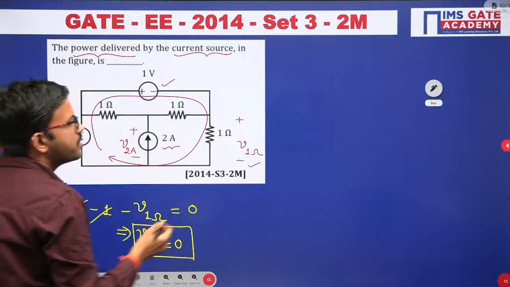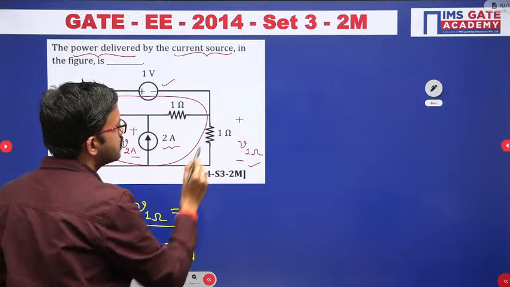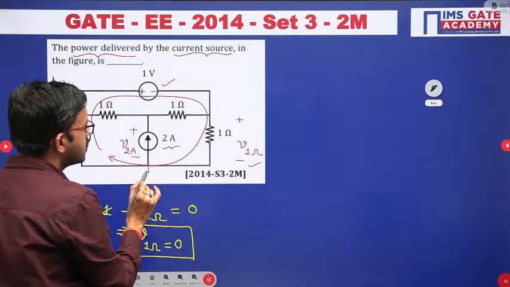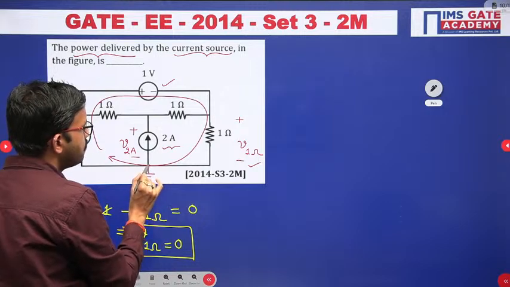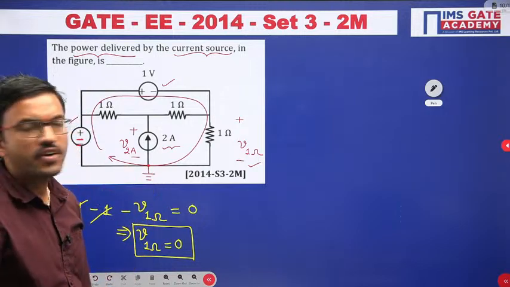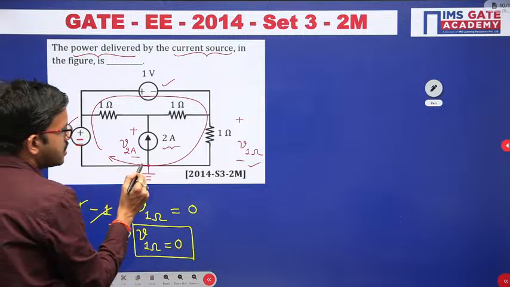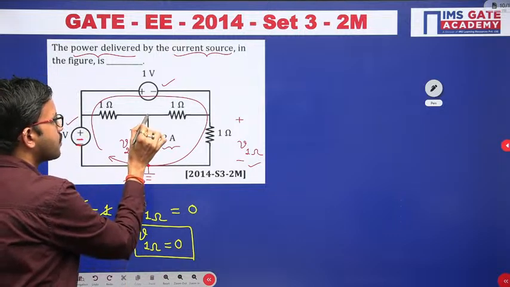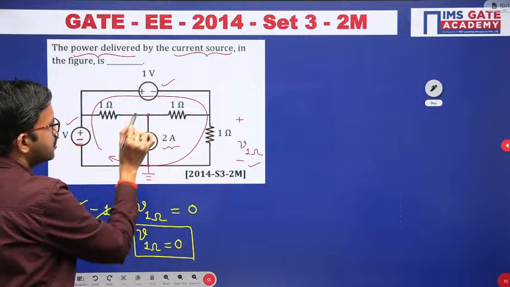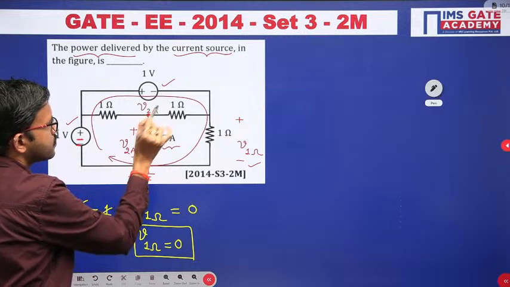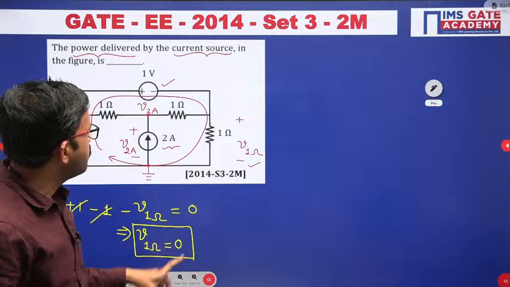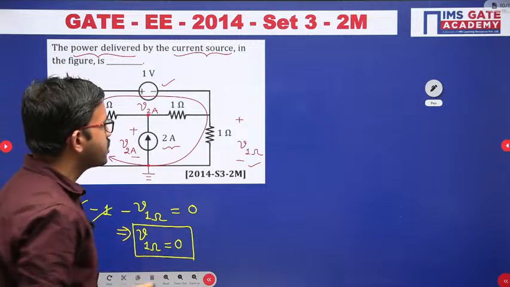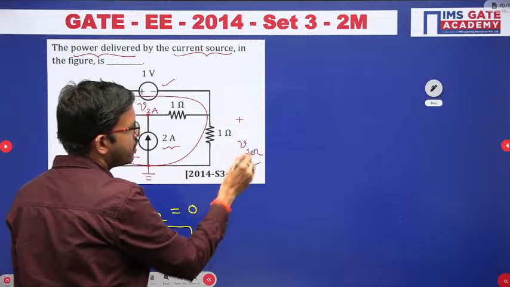See, in general we consider this particular node as the reference or ground node. Say, for example, if this is the ground, then with respect to this node the voltage will be this voltage V2A. Now after doing the calculation, we got the voltage across this 1 ohm resistor as 0 volt.